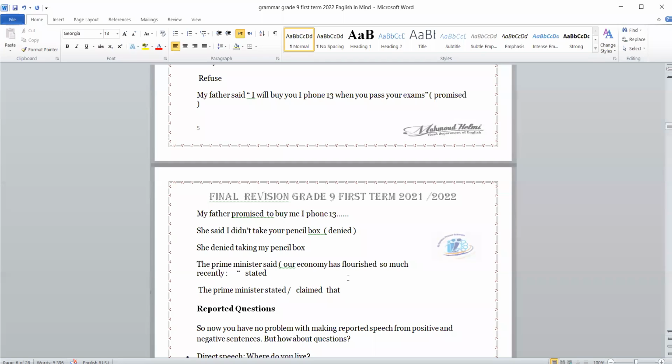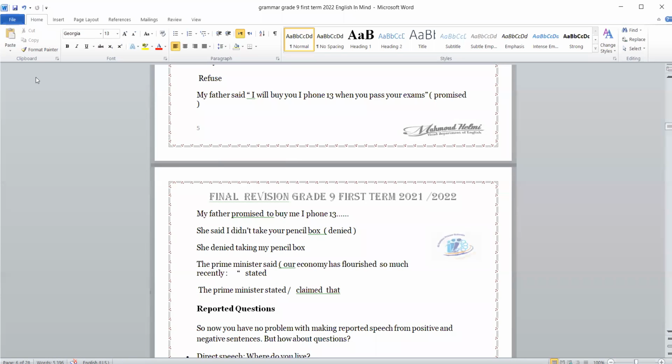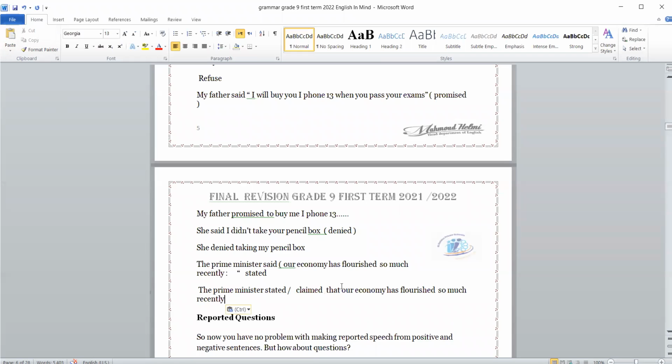No, I said that we change the main verb of the sentence to the past as it is an ordinary sentence. So our economy had flourished so much. Is it right? No, we have to change this to had.